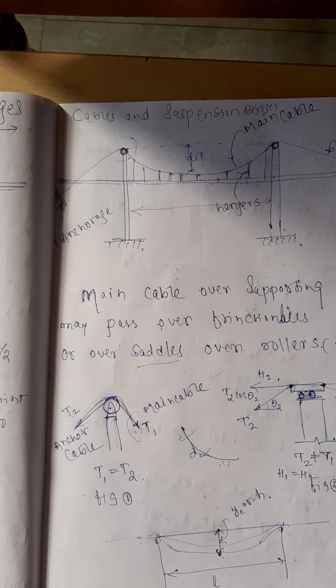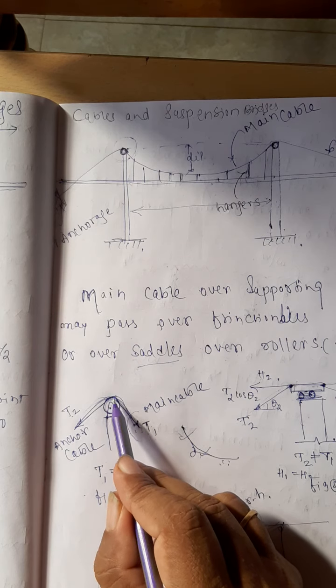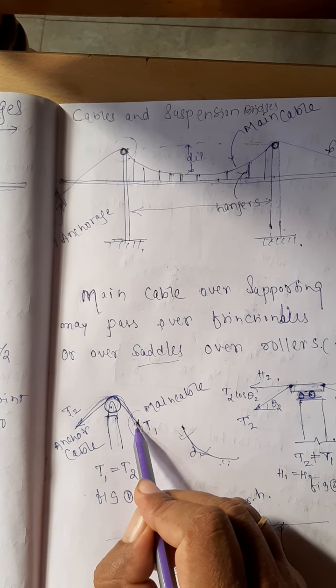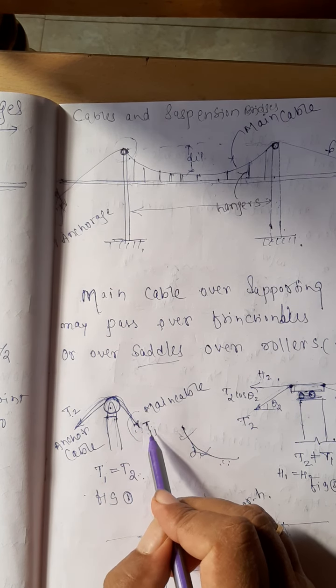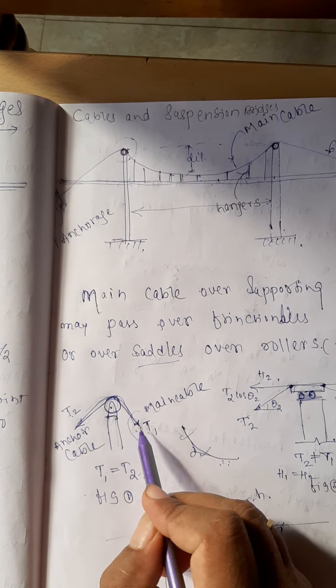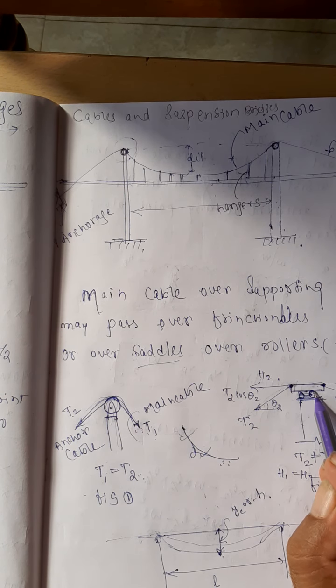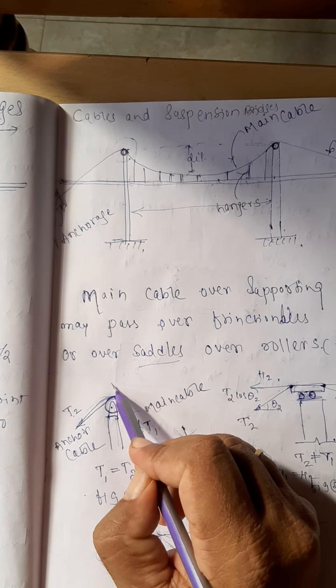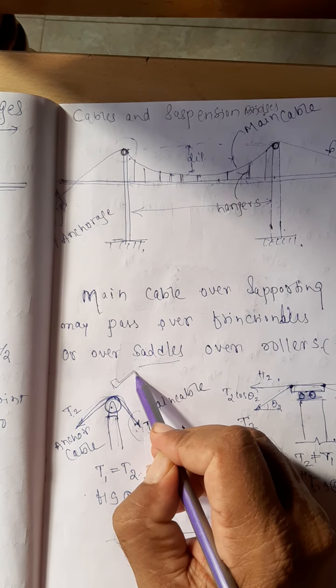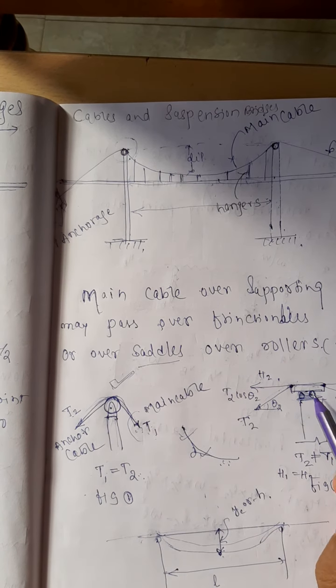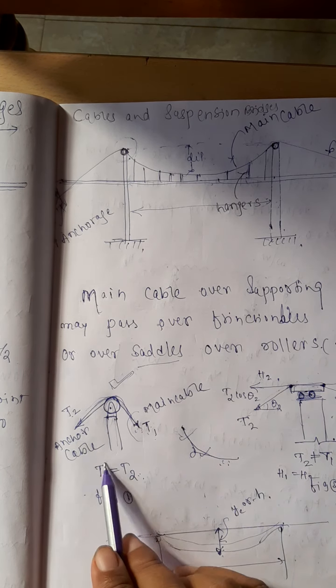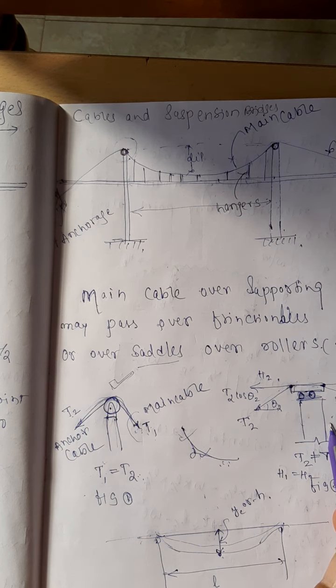That is not the case there, because here the cable will adjust its profile so that the tensions on both the parts will be the same. That is not the case here. It's all right. So 99% of the problems in our syllabus are like this one only, but you should know what is the difference in analysis of this and this support?